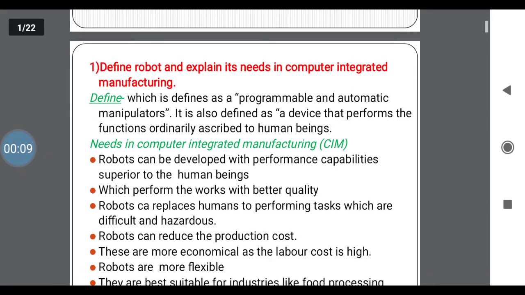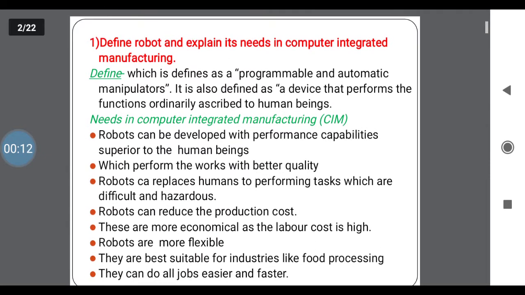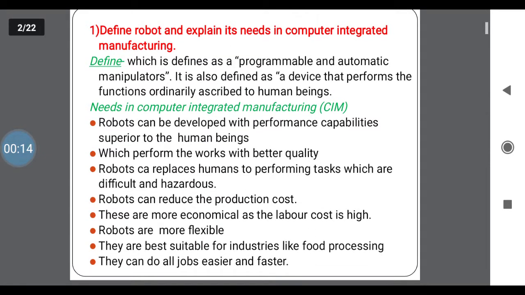Here the first question is: define the robots and explain its needs in computer integrated manufacturing. What are the needs of robots in CIM? First, what is the definition of robots? It is defined as programmable and automatic manipulators. Means it is a programmable manipulator. It is also defined as a device that performs the functions ordinarily ascribed to human beings. Means it performs the same functions as human beings automatically, as per the instructions of programs.